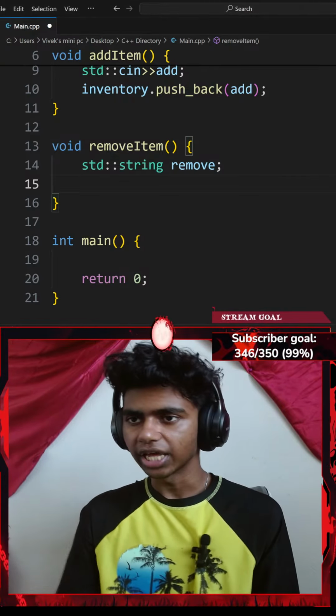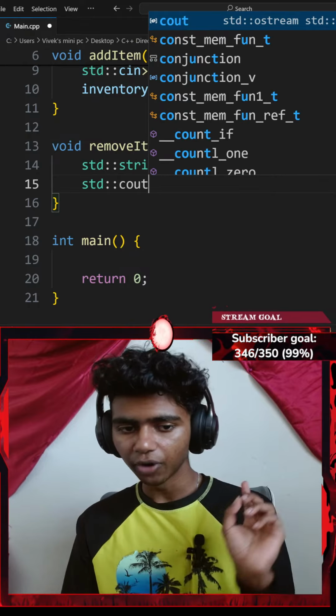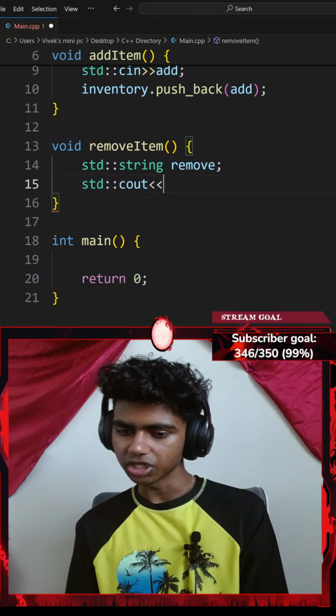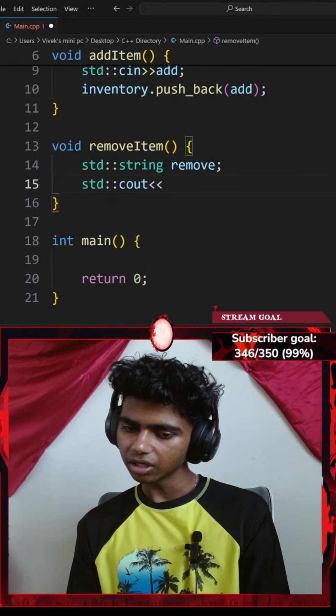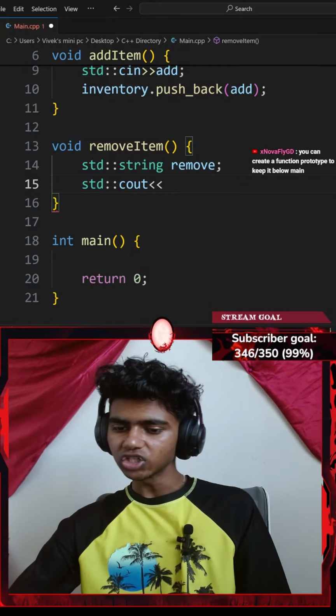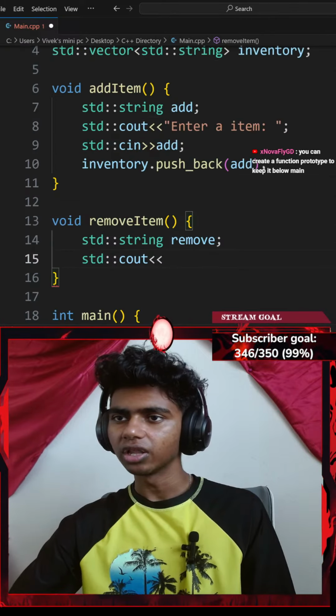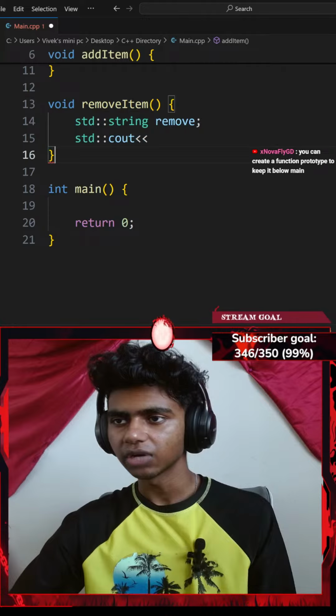Okay, perfect. Next up, let me go ahead and add a standard console output with an insertion operator. I want to insert something. You can create a function prototype to keep it below main. Like a function which consists of, for example, a function that consists of all these functions. Is that what you meant?